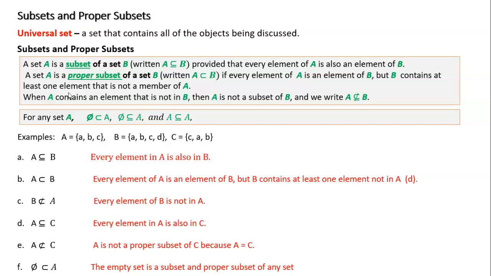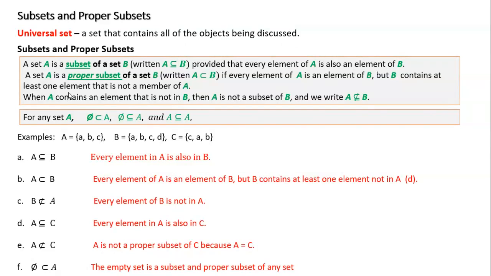This means every element in A is also in B. Now, A is a proper subset of B. This is true because every element in A is an element in B, but B contains at least one element not in A. In this case, it would be D.